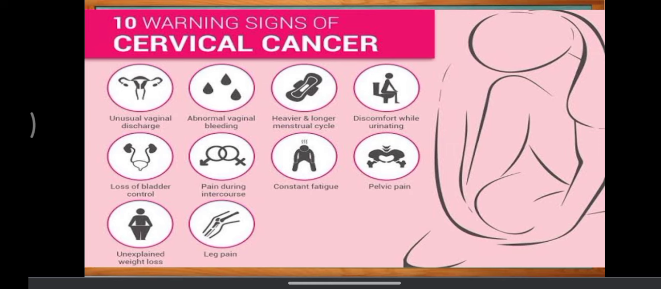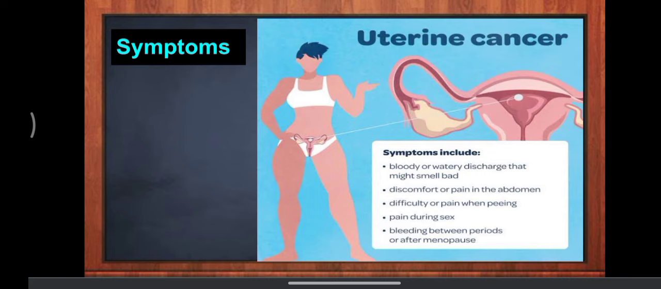So in symptoms of uterine cancer, you can see bloody or watery discharge that might smell bad, right? Then discomfort or pain in the abdomen, difficulty or pain when peeing, then pain during sex, bleeding between periods or after menopause. So these are the basic symptoms of uterine cancer, like abdominal pain, foul smelling discharge, then pain during sexual intercourse, and then bleeding between the periods, like interrupted periods, right? So these are the basic symptoms of uterine cancer.